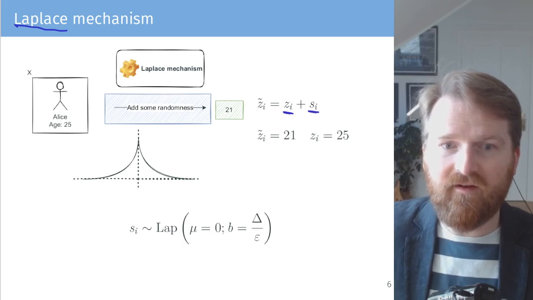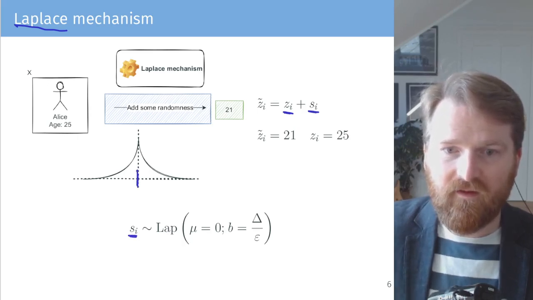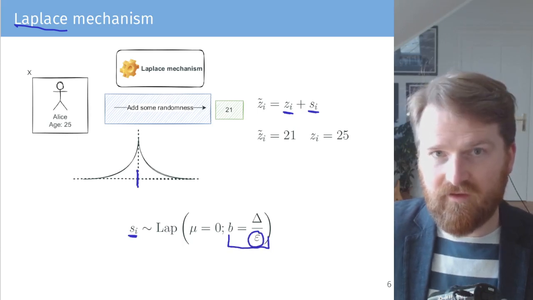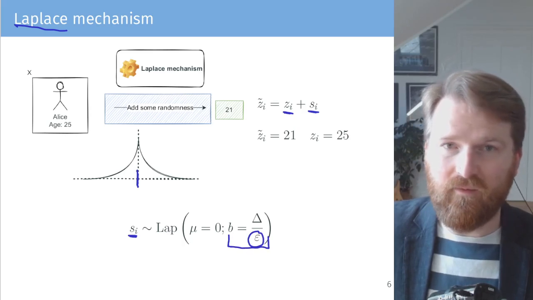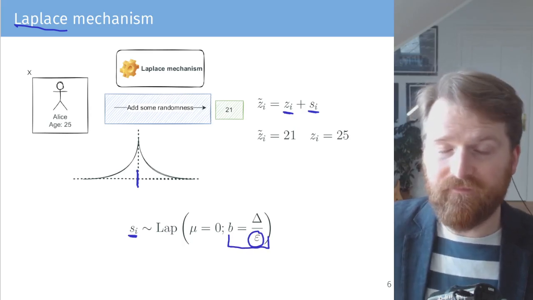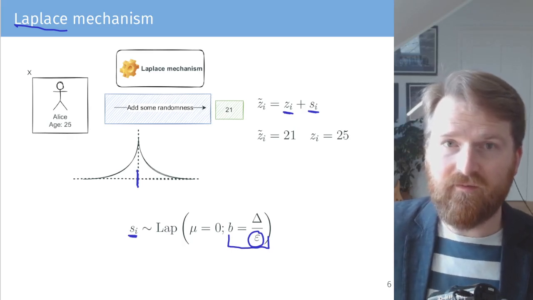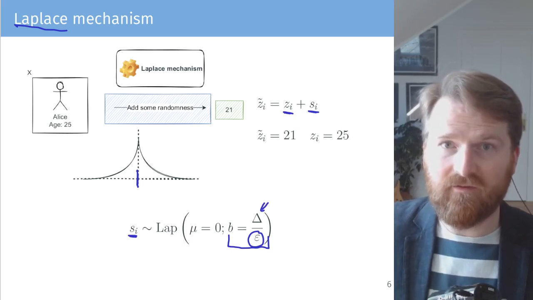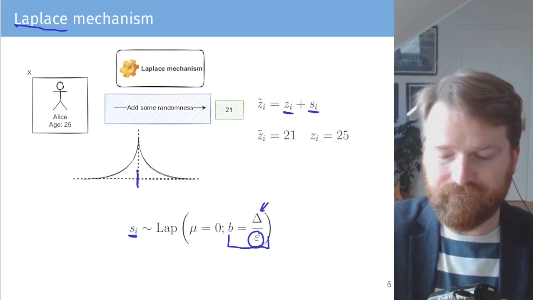The randomness here is drawn from the Laplace distribution, which is zero-centered. It has some scale which is inversely related to the privacy budget, because the more privacy we require, the wider the distribution has to be. And here we have something called sensitivity, which is specific to the actual task, so it has to be determined in advance.